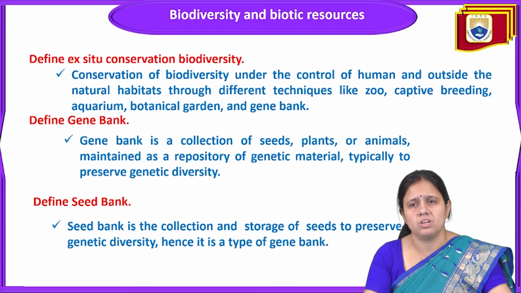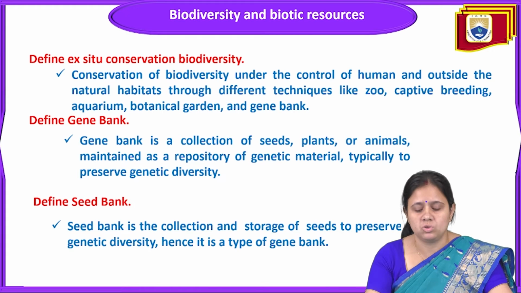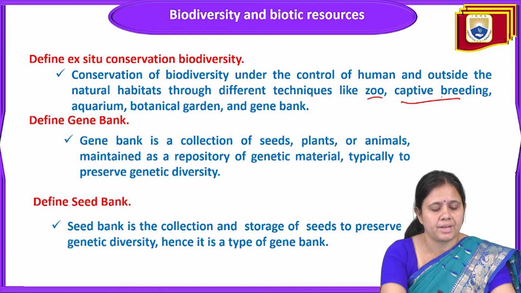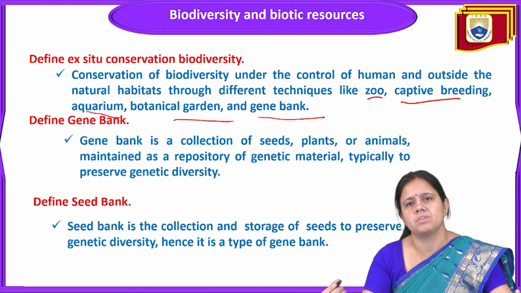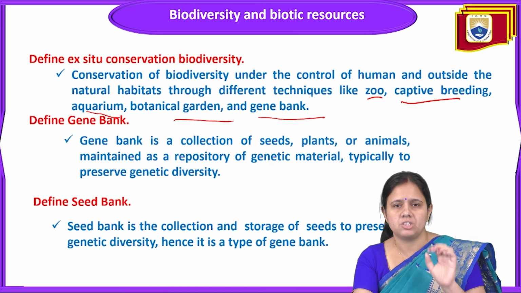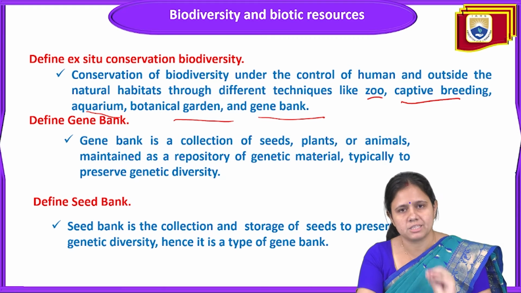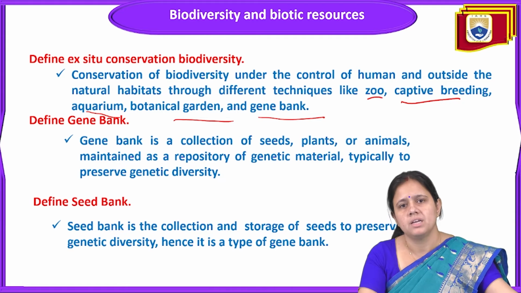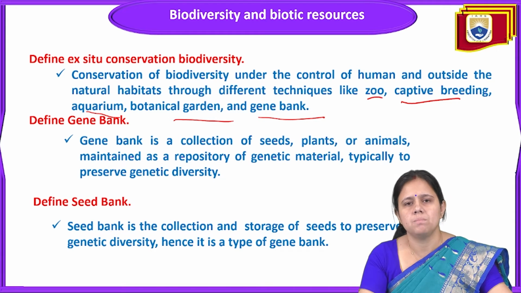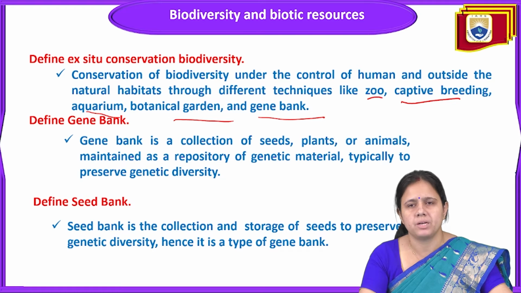Conservation of biodiversity under the control of humans and outside the natural habitat, through different techniques like zoo, captive breeding program, aquarium, botanical garden and gene banks, is called ex situ conservation of biodiversity. It means conservation of any species outside their own habitat, in an artificial environment. Examples are zoo, captive breeding, aquarium, botanical garden and gene bank. This is called ex situ conservation of biodiversity.